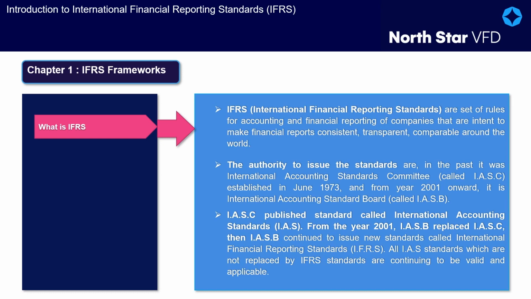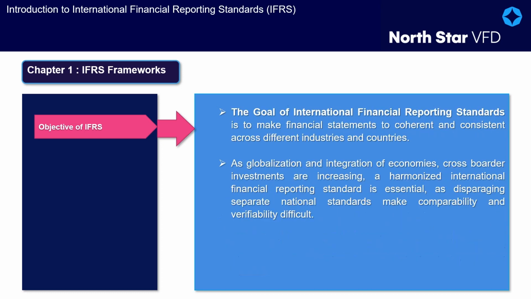As of the 15th of August 2022, around 167 countries, including the European Union and major economies like China, Japan, India, Russia, South Africa, and Brazil, have adopted IFRS standards. The United States follows a different system, US GAAP. However, substantial convergence of selected IFRS standards with US GAAP has been adopted.